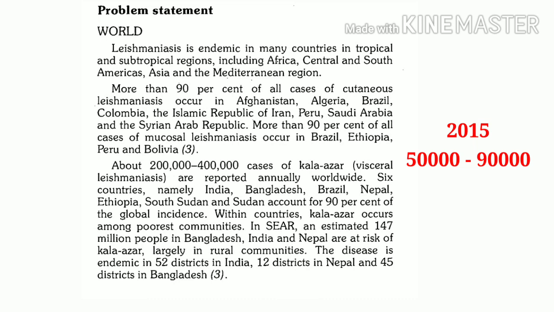In 2015, the estimated incidence of visceral leishmaniasis was from 50,000 to 90,000, and as far as the year 2015 is concerned, more than 90% of new cases were reported to the World Health Organization from 7 countries, and one of these 7 countries is India.